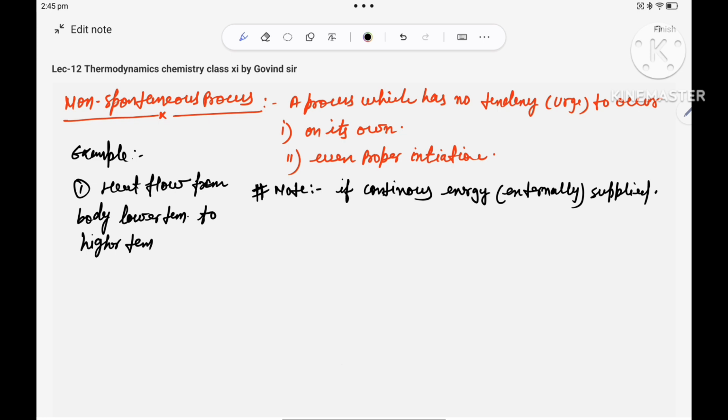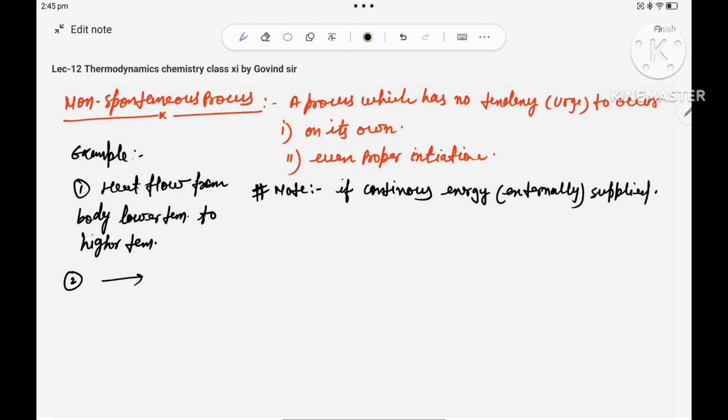Is it possible? No. So it is a non-spontaneous process. Similarly, the second example is flow of water. I'm not writing. So this is about the spontaneous process and non-spontaneous process.